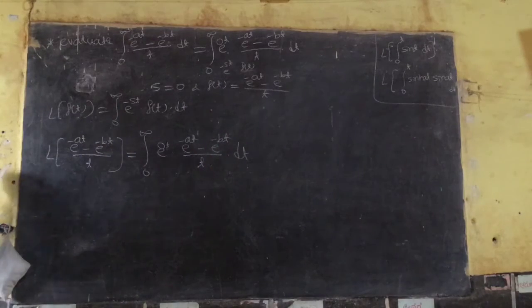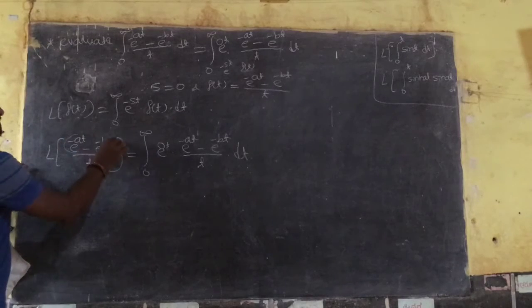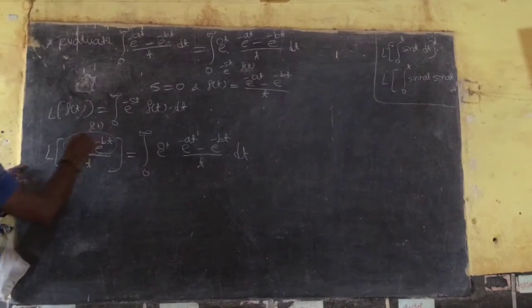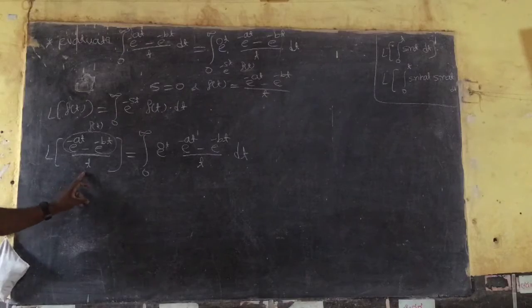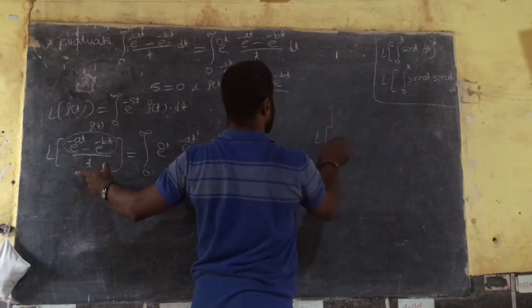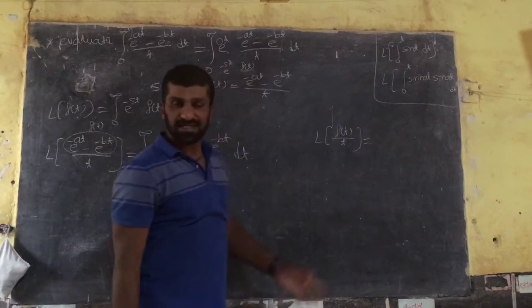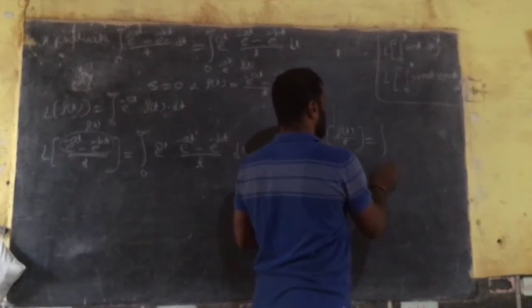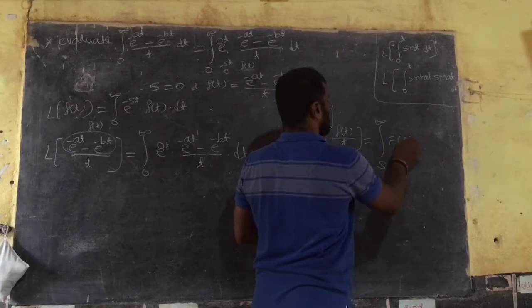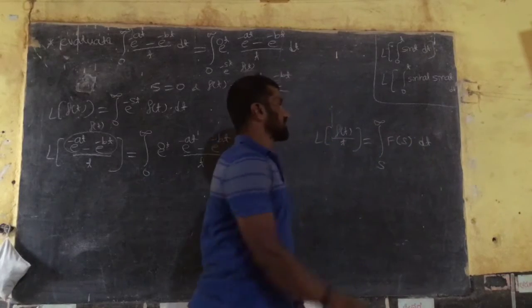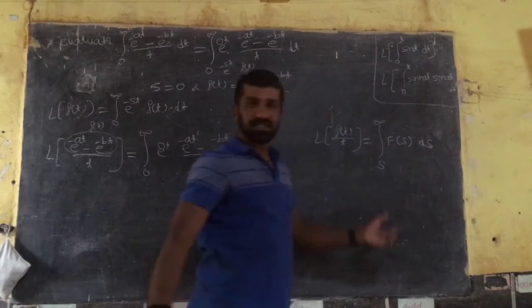So then it is L of f of t divided by t. You know the formula for L of f of t divided by t. It is exactly in the form of integration from s to infinity of F of s ds. What is F of s?